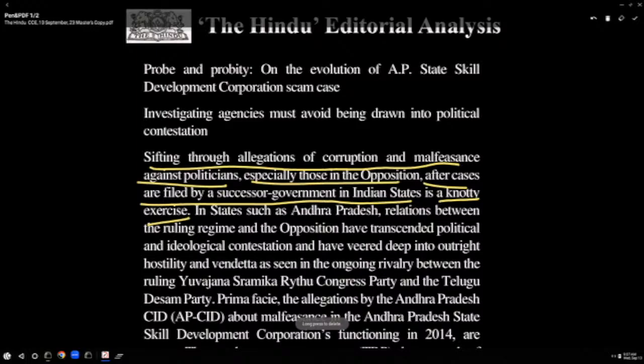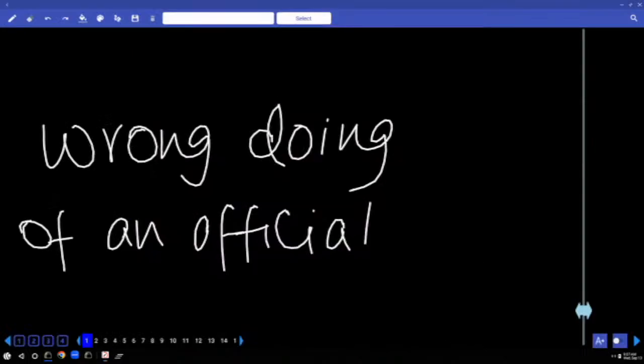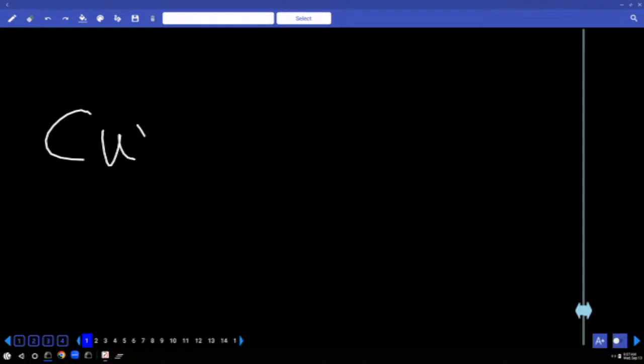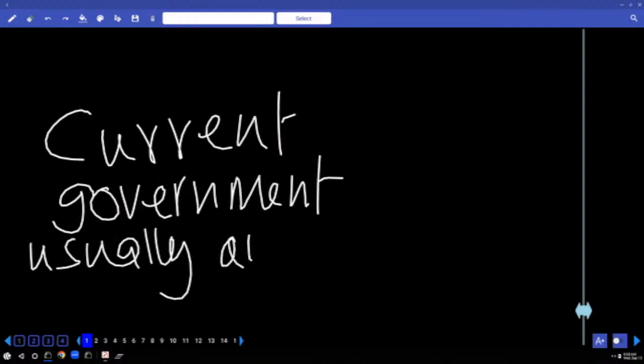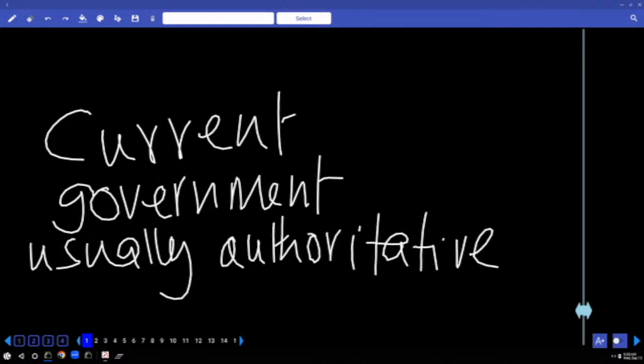In states such as Andhra Pradesh, relations between the ruling regime, underline the word regime, part of speech, noun. Current government, government in power, one meaning. And another dimension is there to this. Current government, usually authoritative. Need not be all the time. Some government is in power, that we use the term, the current regime. At the center, which party has a current regime? BJP, current regime.